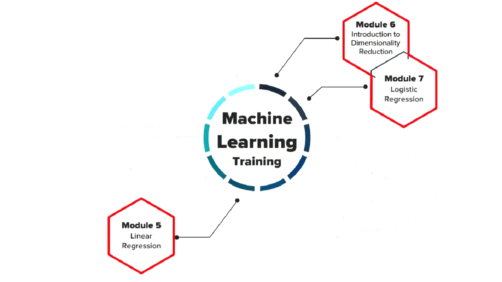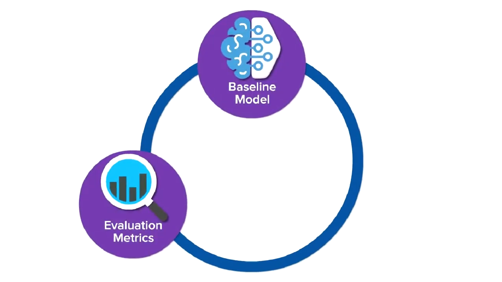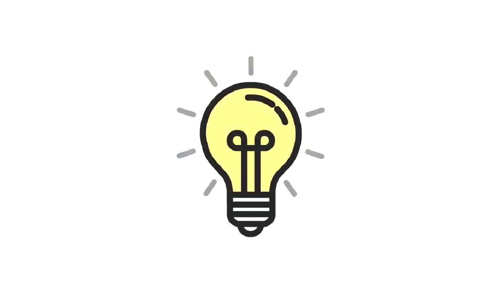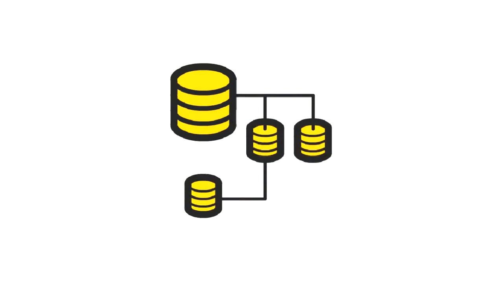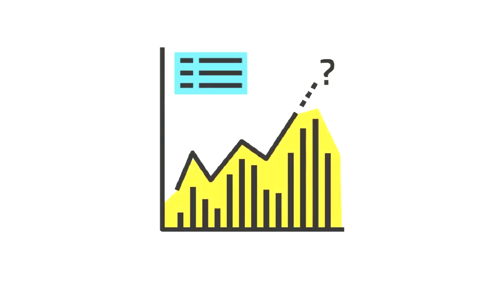Next, from module 5 to 7, we will be looking at baseline model, evaluation metrics and validation techniques. Using the concept of first principle and natural intuition, we will begin with the data modeling process with the simplest techniques and build upon those simplest techniques to result into our first baseline predictive model.